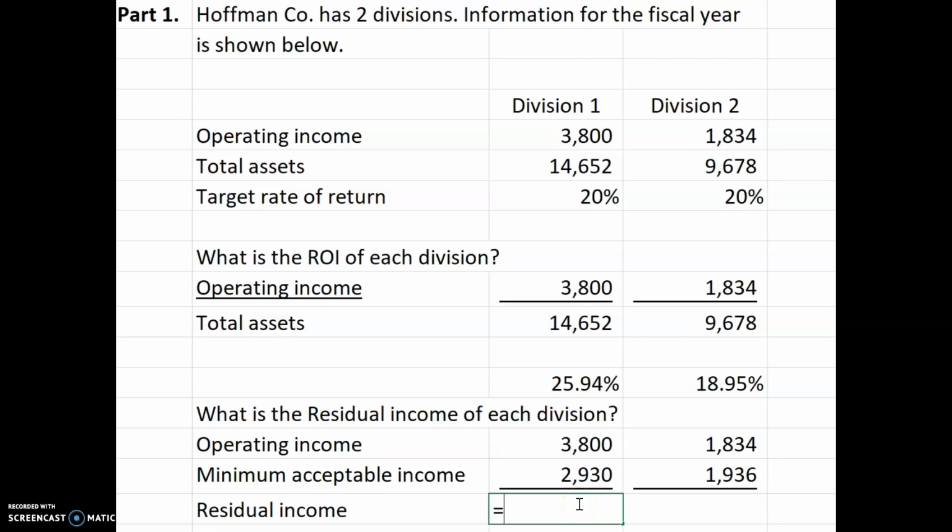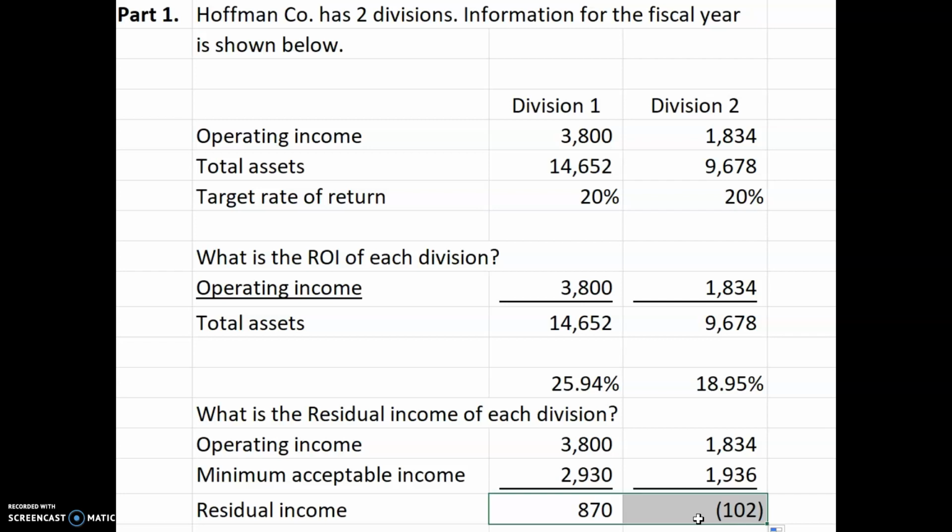So then we can just subtract. And we can see the residual income is 870. We can see residual income is negative 102 because this manager is not currently achieving the 20% ROI.